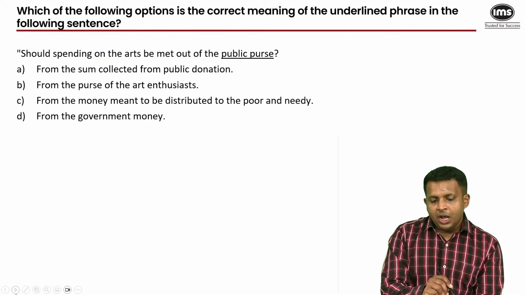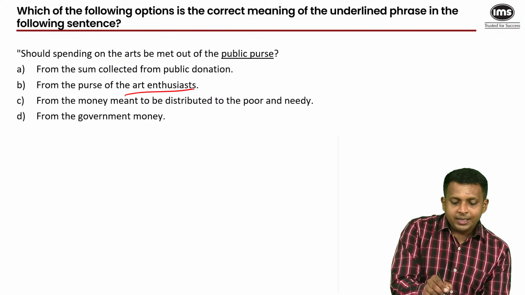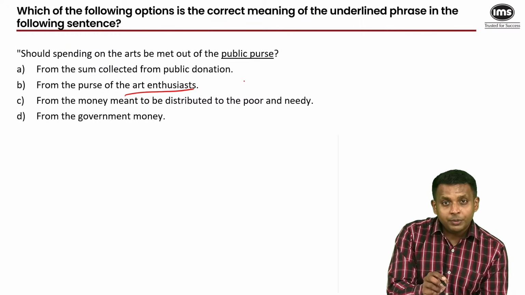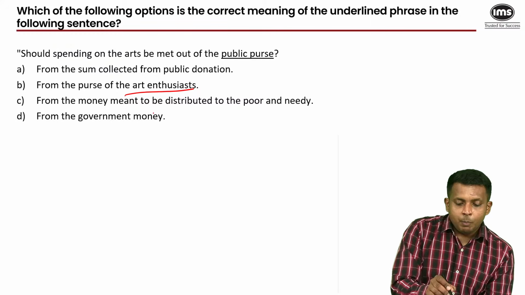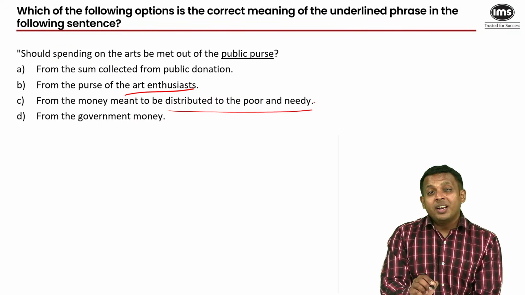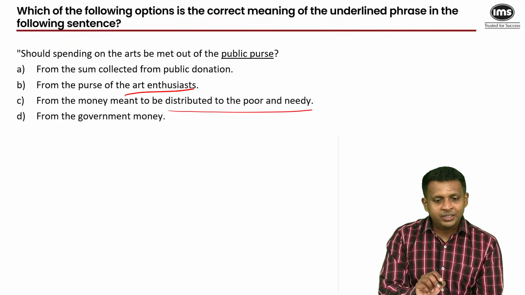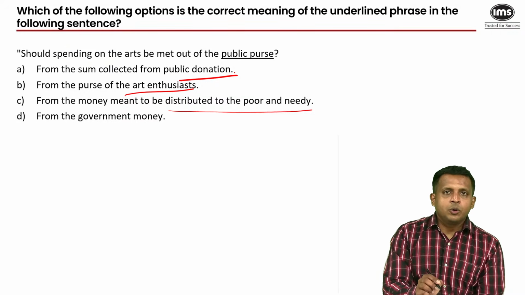Should spending on the arts be met out of the public purse? Art enthusiasts is something that stands out for being obviously very irrelevant. Public purse has nothing to do specifically with art enthusiasts. Is it meant to be distributed to the poor and needy? Not true. There's no indication that the money is meant for the poor and needy. And donation, that it has come from donation, that's not what the expression means.